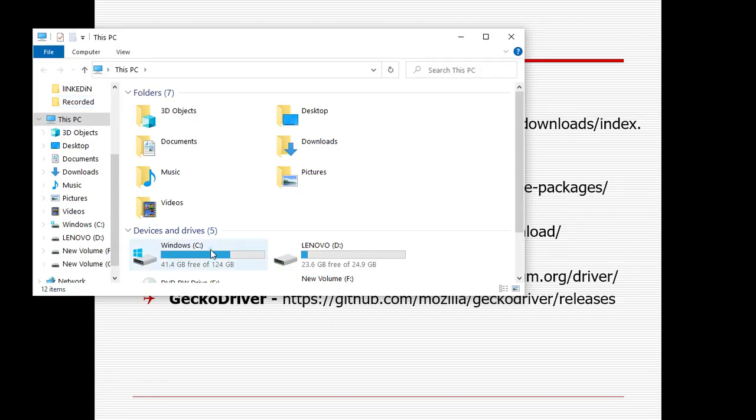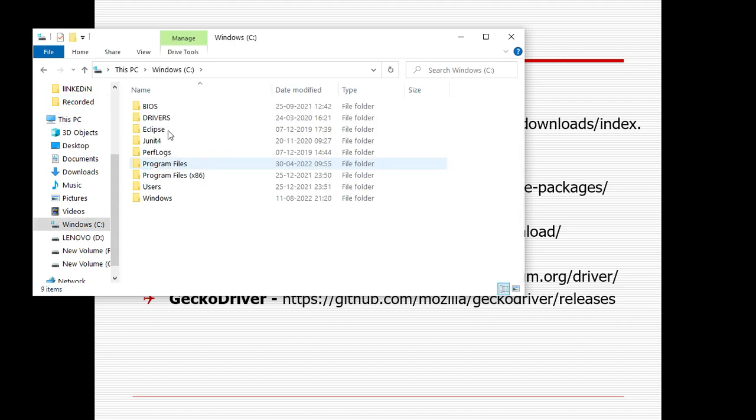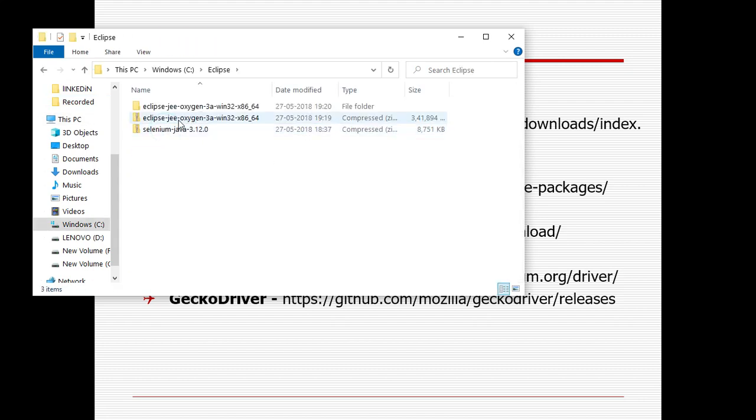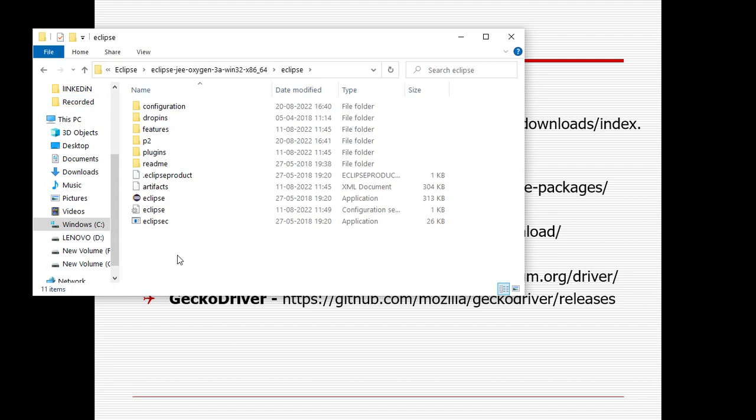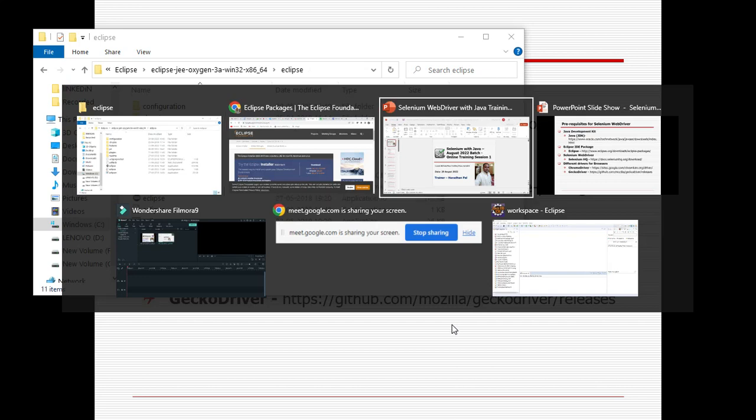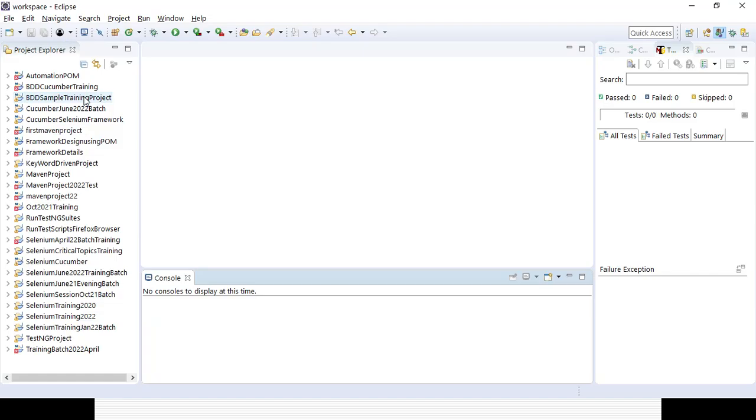Here I already saved it in my C drive. This is the Eclipse folder; initially it will look like this. I have unzipped it. After that you open it, and you will find the eclipse.exe file. Double click it and it will ask you to save a workspace. Once you set a workspace, it will look like Eclipse. Initially there will be no project explorer.